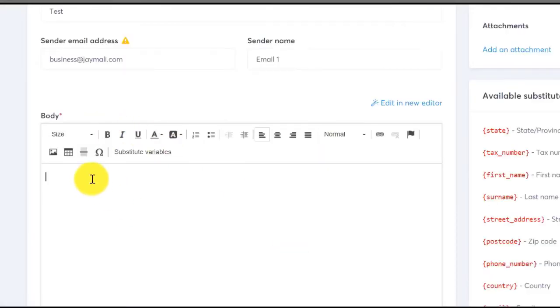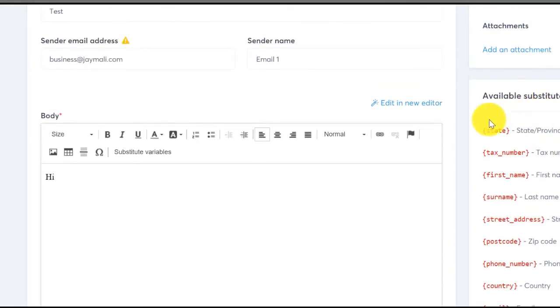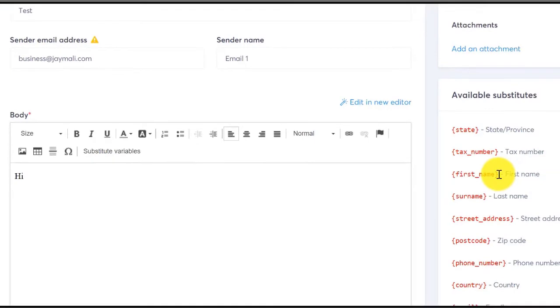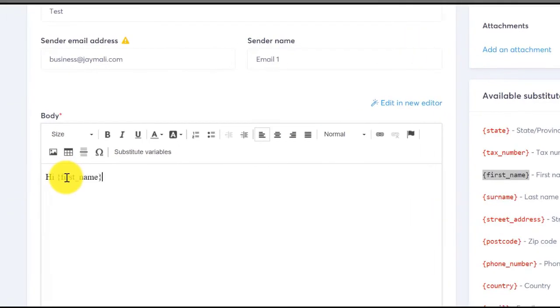Okay, so again we'll say here hi, and what all of these are essentially, if you had a landing page, and in the email submission box you had a first name and a last name, whatever the email contact puts as their first and last name is what's going to show up in these emails for them.